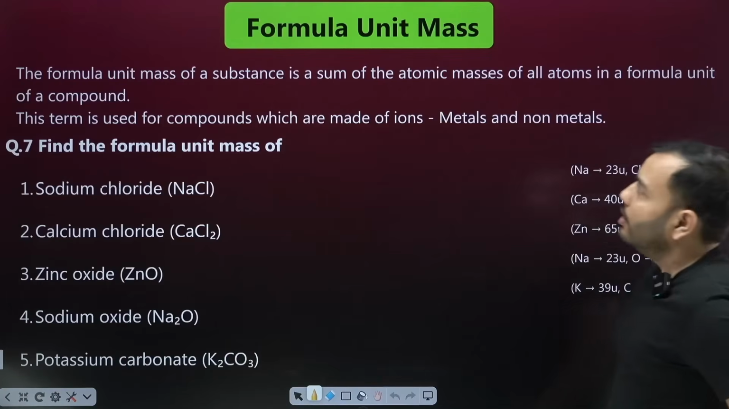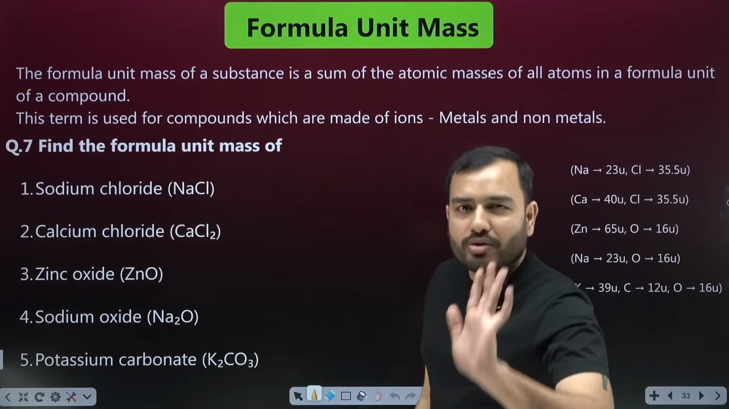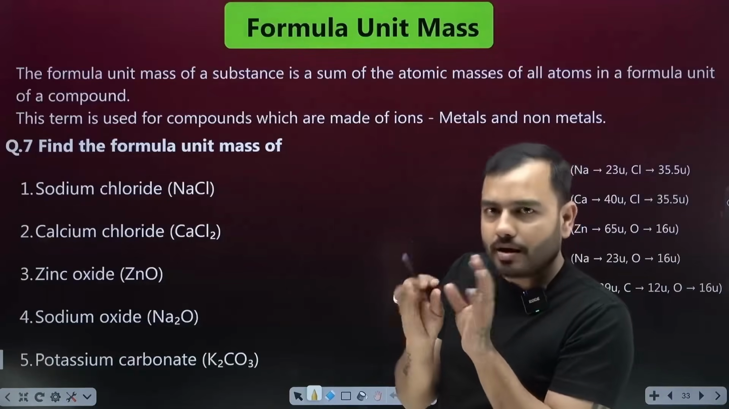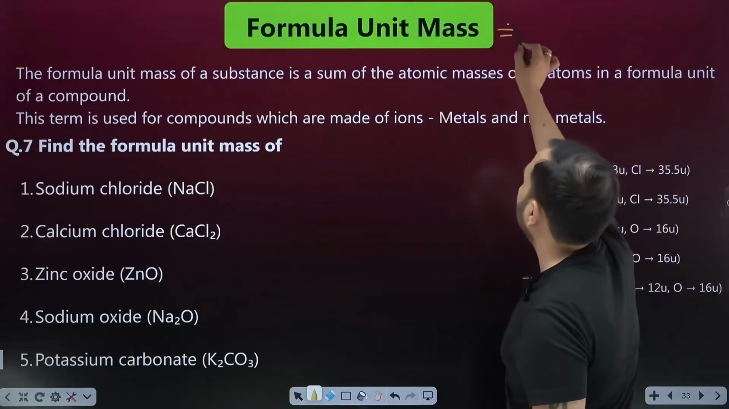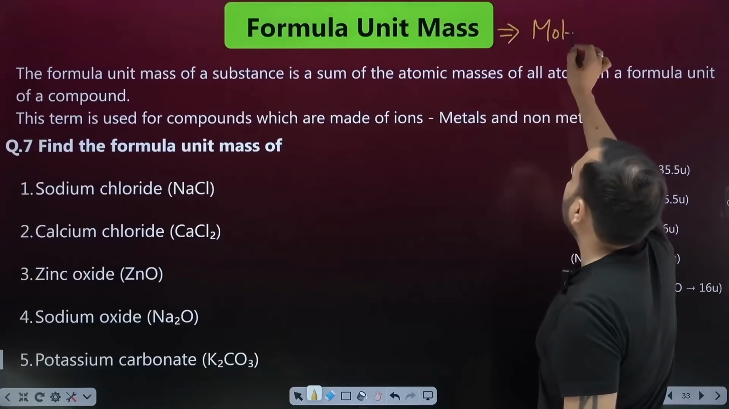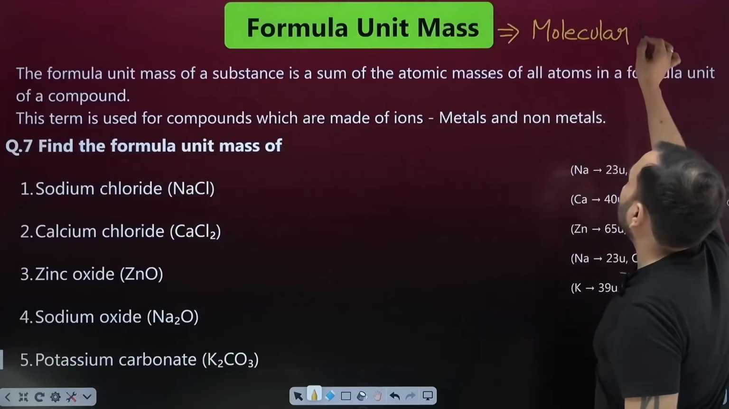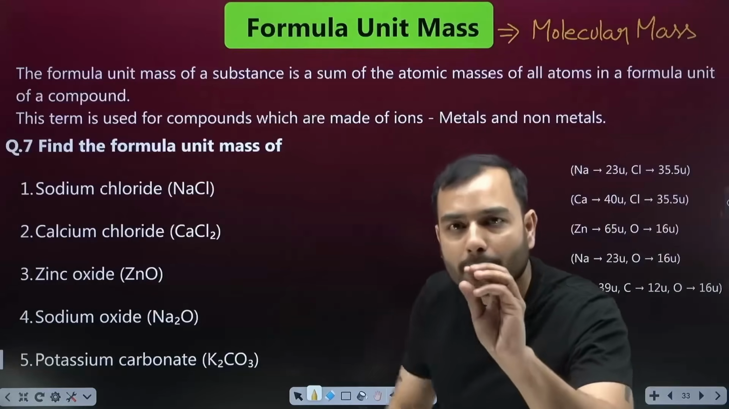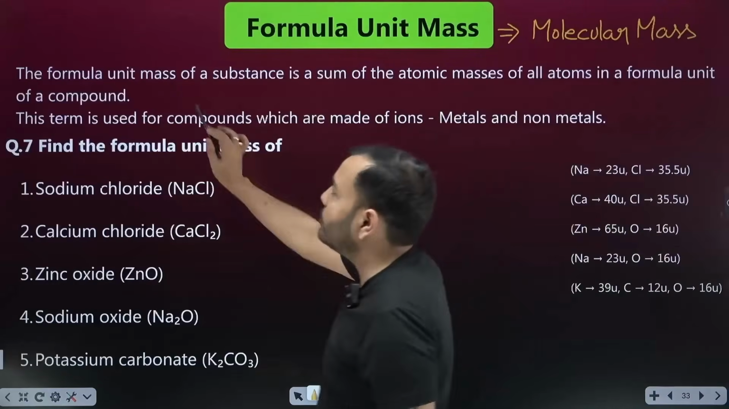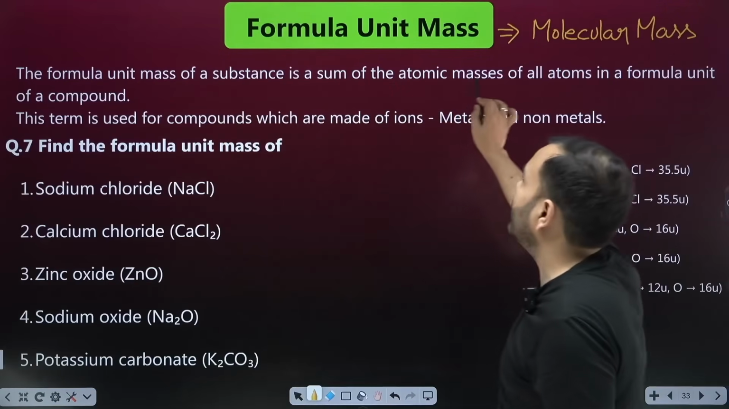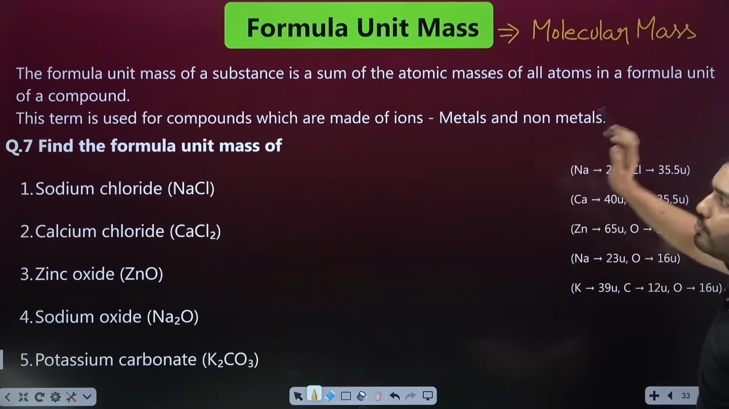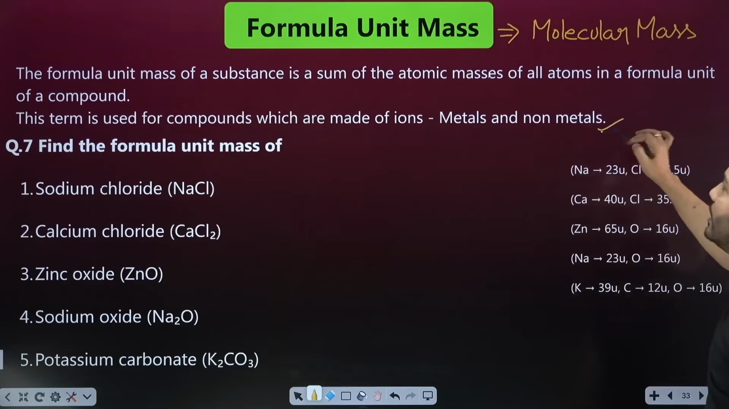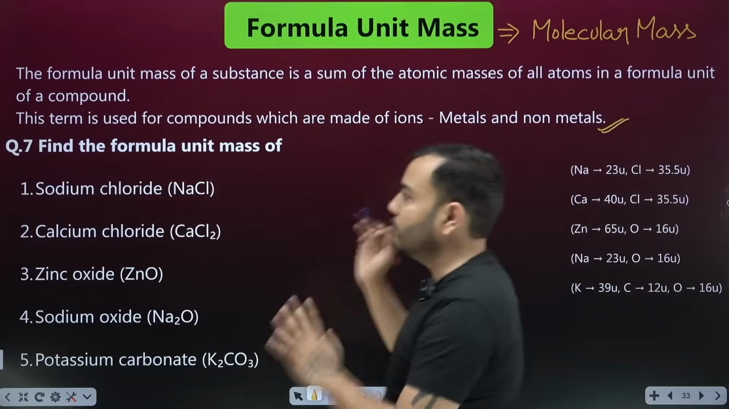Come on. Formula unit mass. Nothing is there but molecular mass. We use it when the compound is made of a metal and a non-metal. Don't be afraid of formula unit in the exam whenever it asks to find the formula unit mass. Just calculate the simple molecular mass and submit that. Don't take tension. The formula unit mass of a substance is the sum of the atomic masses of all atoms in the formula unit of a compound. This term is used for compounds which are made of ions, formed of metals and non-metals.